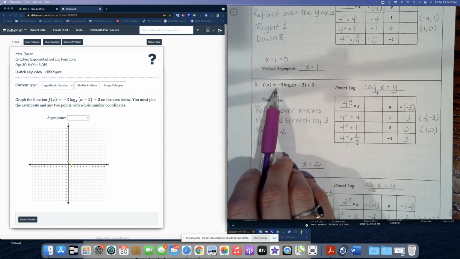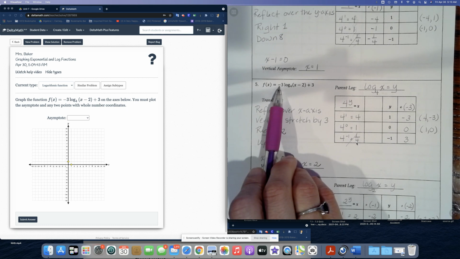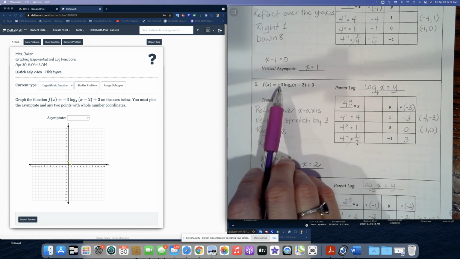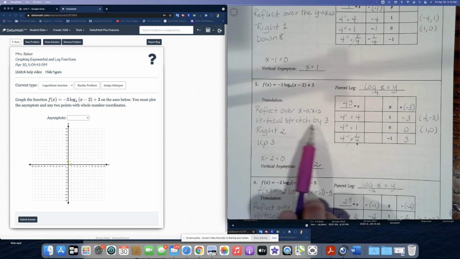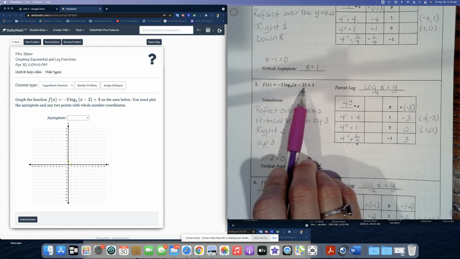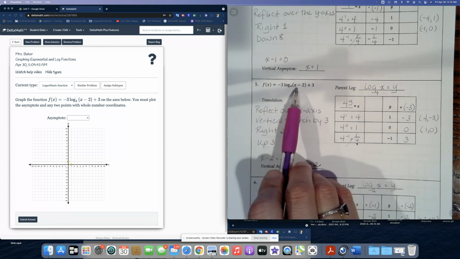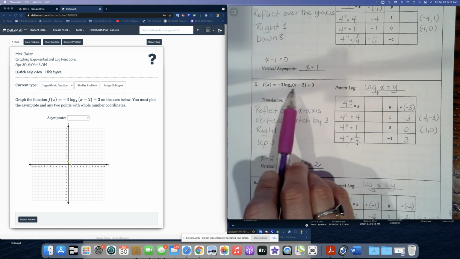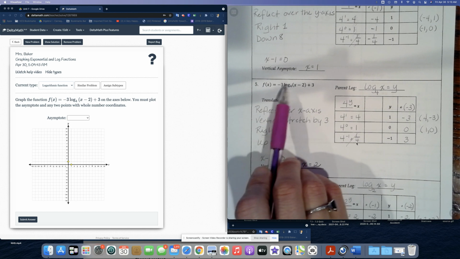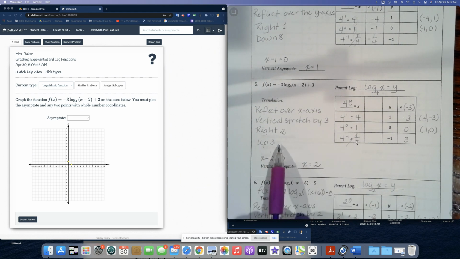So let's read it from left to right. That's the easiest way to identify all the translations. So we have a negative sign up front. That means we're going to reflect the graph over the x-axis. And then we have a 3. So that's going to be a vertical stretch by 3. Then in parentheses, we have x minus 2, which means we're shifting the graph to the right 2 units. So remember, if the number is in parentheses with the x value, you're shifting the graph left or right. The plus 3 is outside of the parentheses, so that means you're shifting the whole log function up or down. In this case, it's positive, so we're moving the graph up 3.